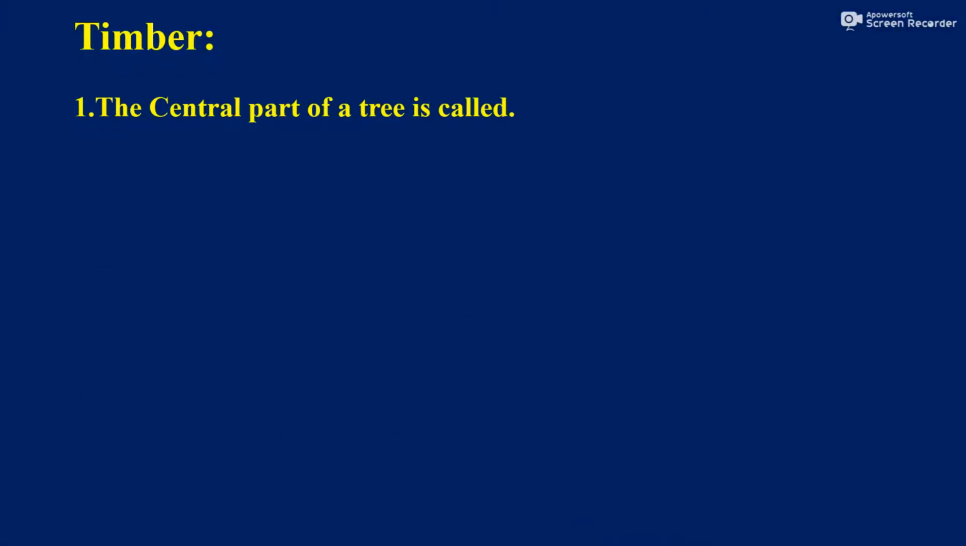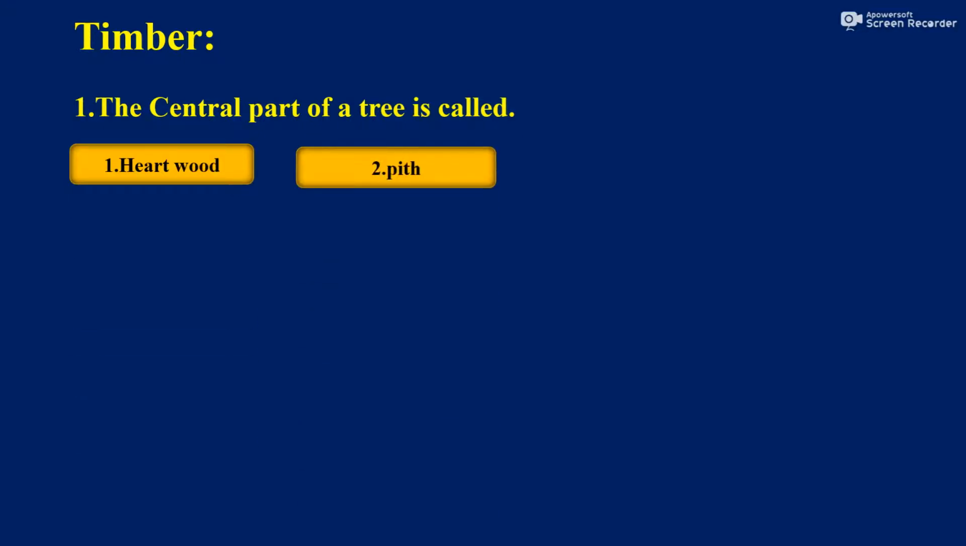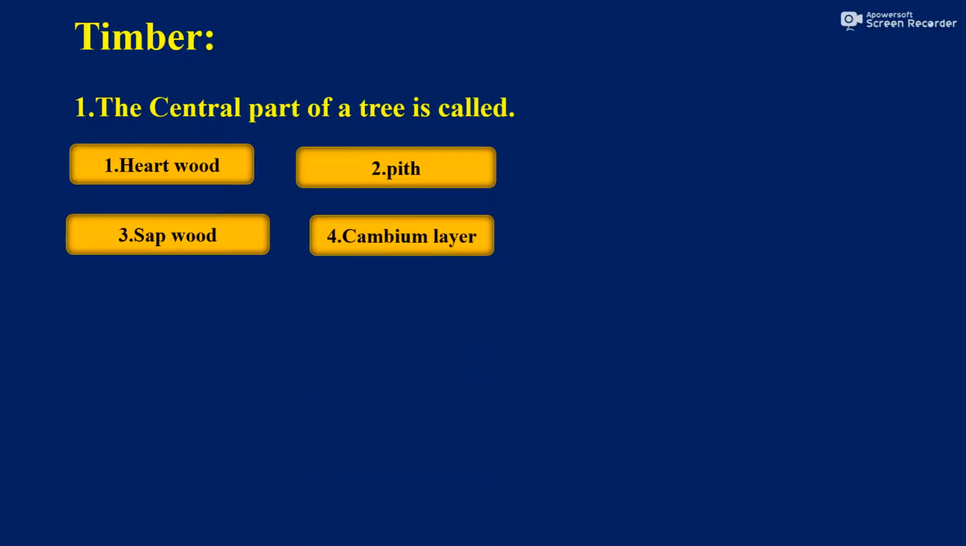So the first question: the central part of a tree is called option 1 heartwood, 2 pith, 3 sapwood, and option 4 cambium layer. So what is the central part of the tree? The central part of the tree is pith. I am going to show that structure also.